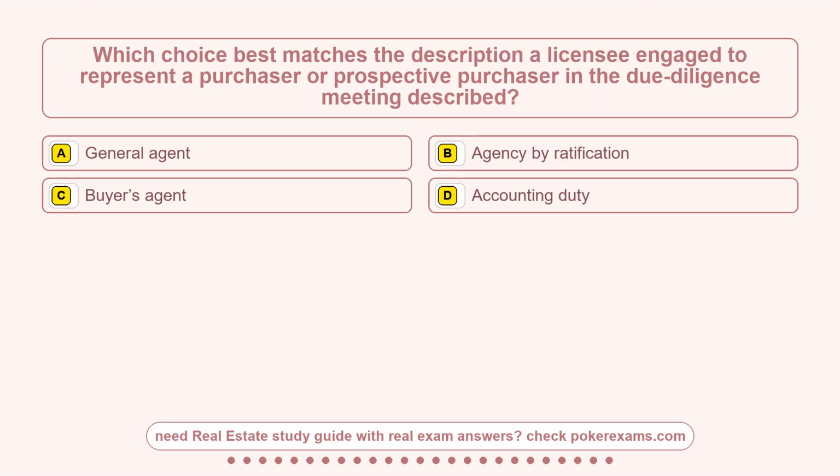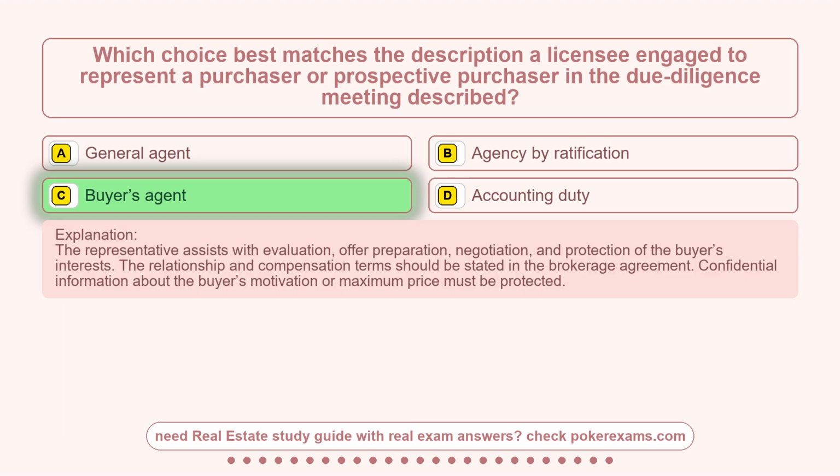Question 23. Which choice best matches the description: a licensee engaged to represent a purchaser or prospective purchaser in the due diligence meeting described? Option A, general agent. Option B, agency by ratification. Option C, buyer's agent. Option D, accounting duty. The correct answer is option C, buyer's agent.